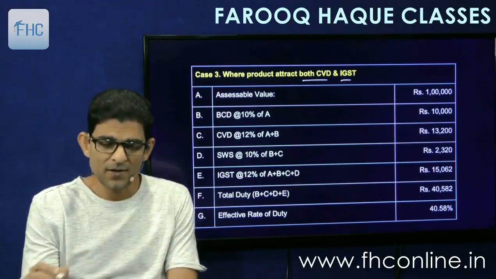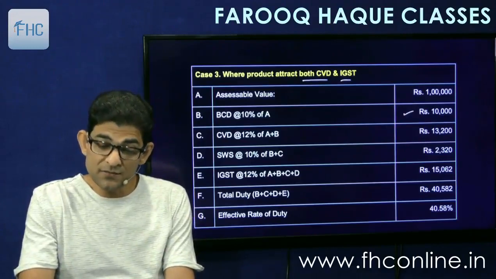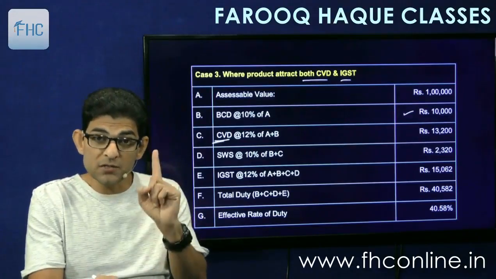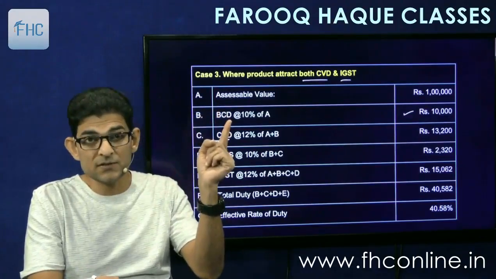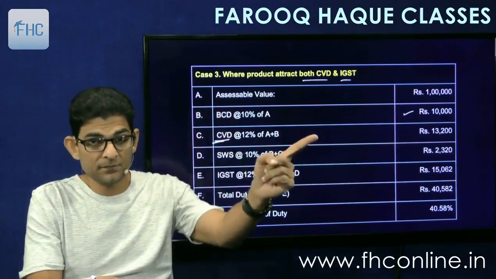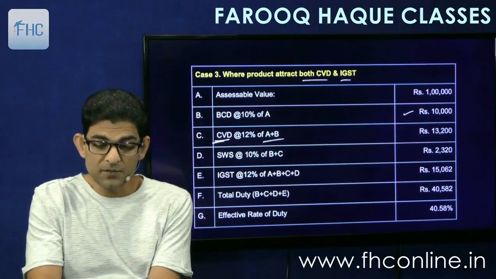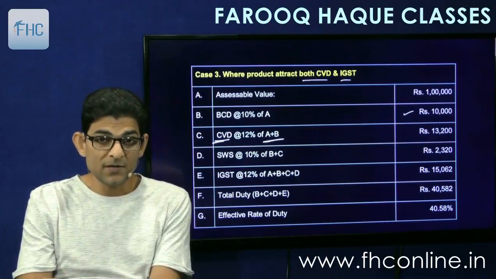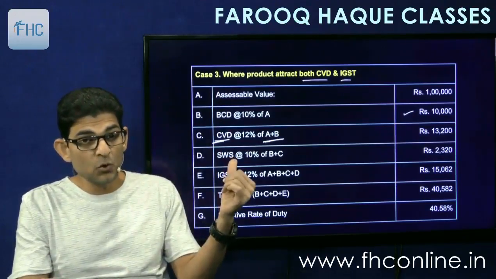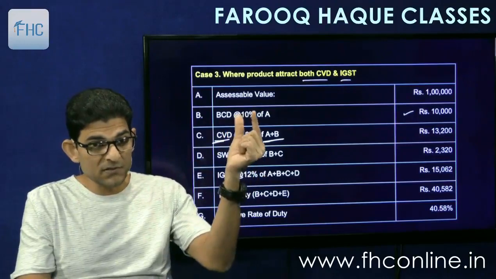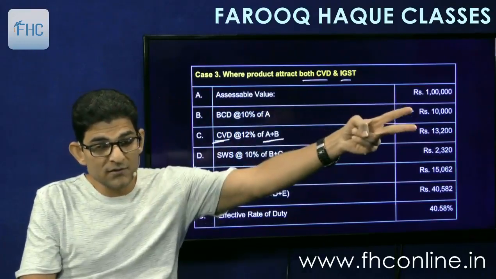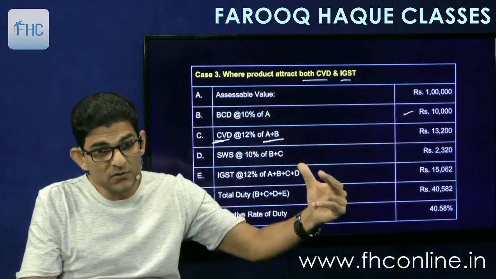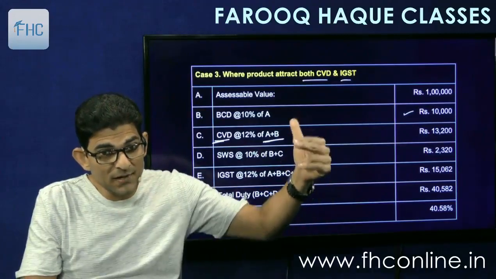So let's see. First you add the BCD, then you add CVD. CVD at 12% of A plus B. CVD of excise was also chargeable on value plus other taxes. Value plus BCD. So that will give us 13,200. Okay. Then SWS. SWS will be only on taxes. So there are two taxes here, BCD and CVD. So take these two taxes, and on them, means on 23,200, you calculate SWS at 10%. So 10% is on B and C, only taxes.